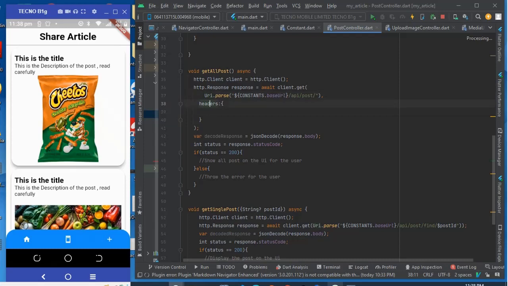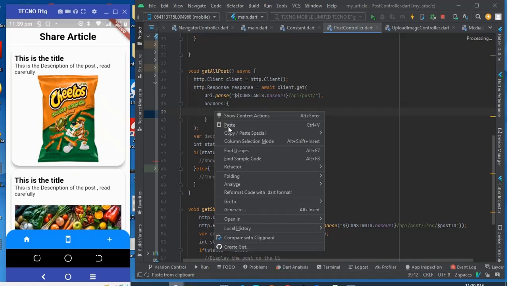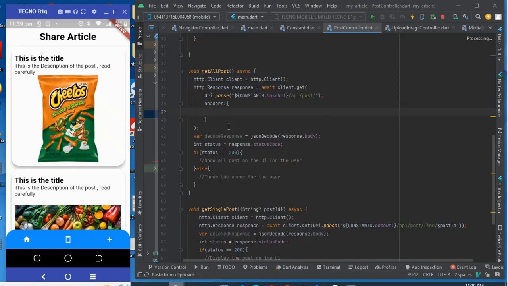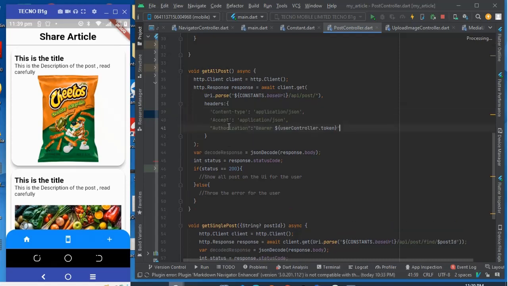All right, so let me put this in here. The headers are going to contain, let me just paste, I already have it here. So the headers now contain the content type, meaning it's going to be application JSON. It's going to accept JSON, and then the authorization here is going to be a bearer token.